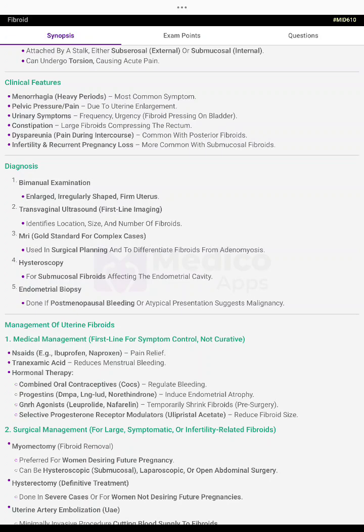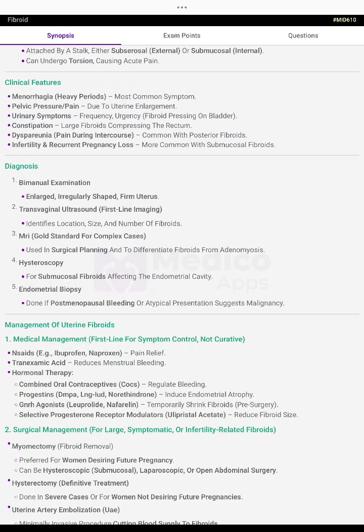Urinary symptoms, frequency and urgency, due to fibroid pressure on the bladder. Constipation, with large fibroids compressing the rectum. Dyspareunia, pain during intercourse, common with posterior fibroids. Infertility and recurrent pregnancy loss, most common with submucosal fibroids.